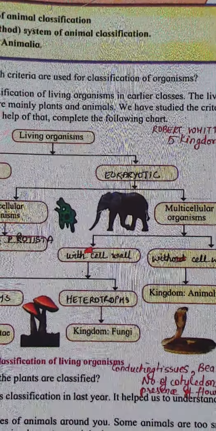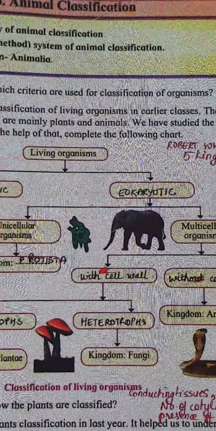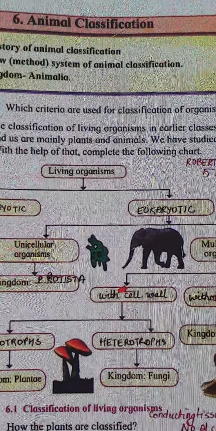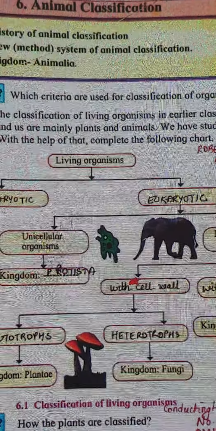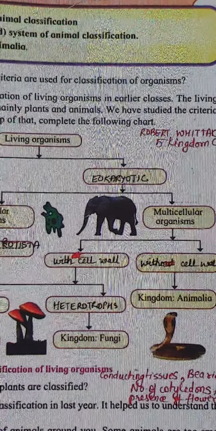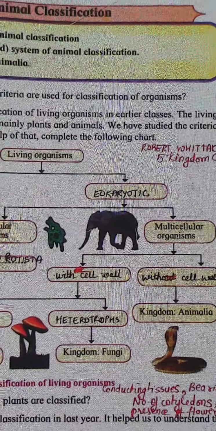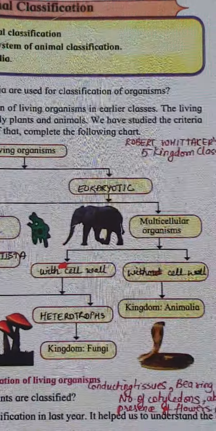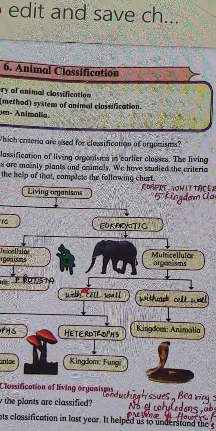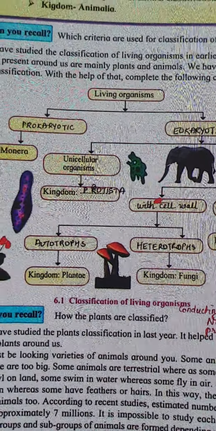When we talk about eukaryotic, eukaryotic organisms are divided further into two, unicellular and multicellular. Unicellular organisms like amoeba are included in kingdom Protista. This word also you studied last year, kingdom Protista. Then multicellular organisms are further classified into two, the ones which have a cell wall and the ones which are without a cell wall. Now, what is a cell wall? Cell wall is a membrane which is basically made up of cellulose.